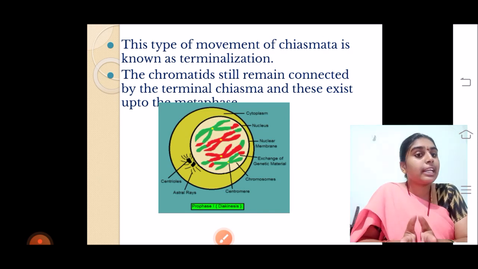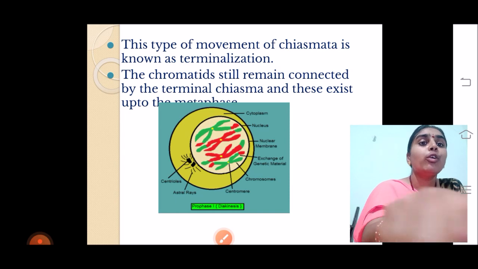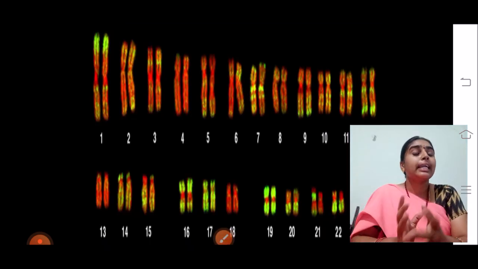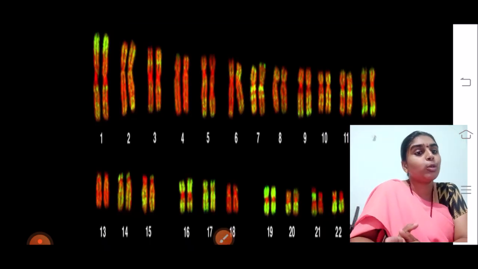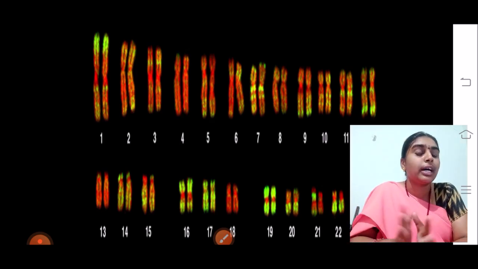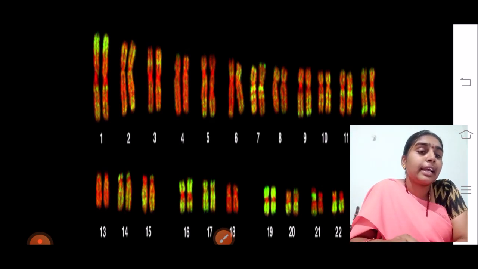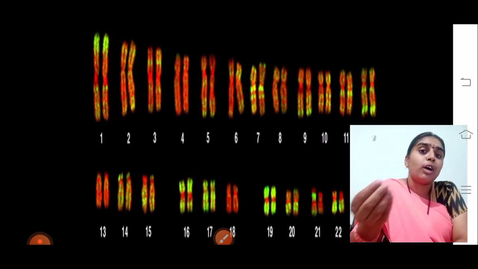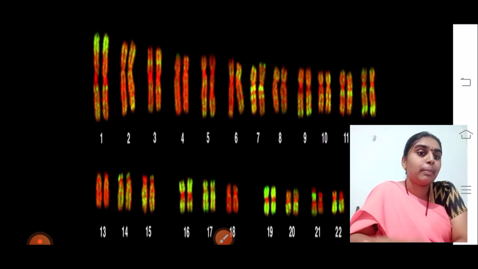Now, after entering the cytoplasm, they will enter the next stage of meiosis 1, that is, metaphase 1. So before going into that, you see how the karyotyping is seen. The 46 chromosomes which are present, how the exchange of genes will be occurring from one generation to the other. You can see the green color and the red color ones. You can see how many pairs there are. There are 23 pairs present.